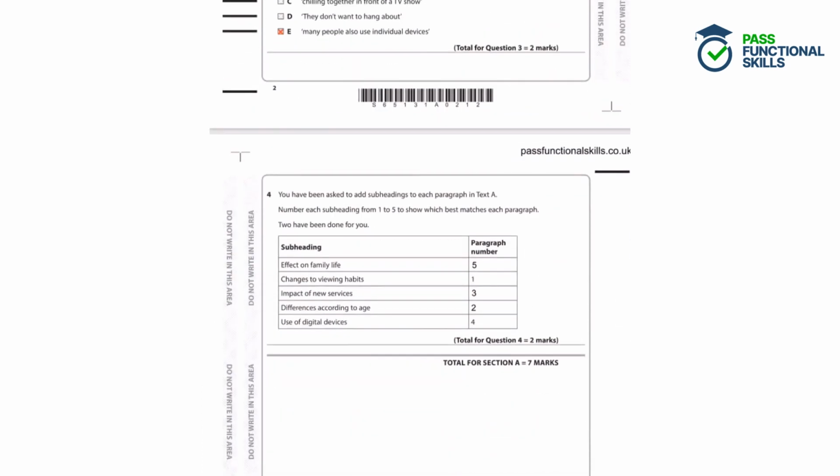Question 4. You've been asked to add subheadings to each paragraph in text A. Number each subheading from 1 to 5 to show which best matches each paragraph. 2 have been done for you.